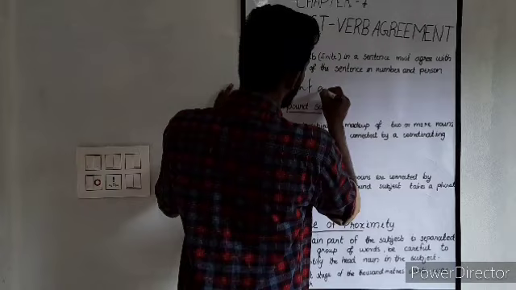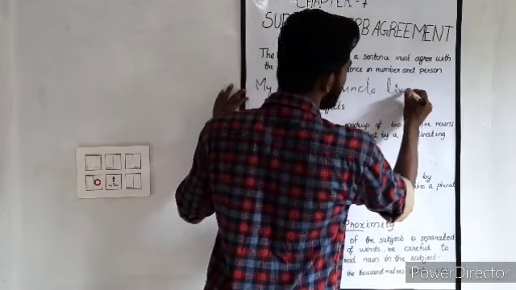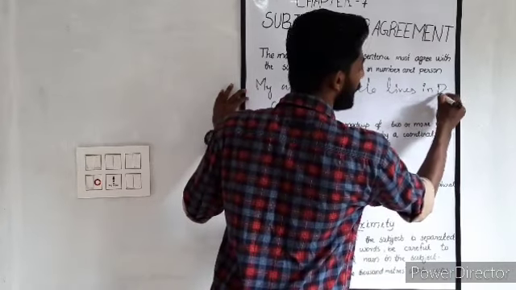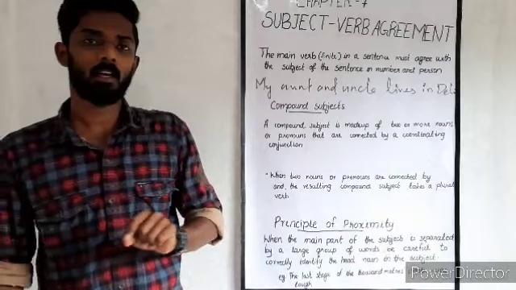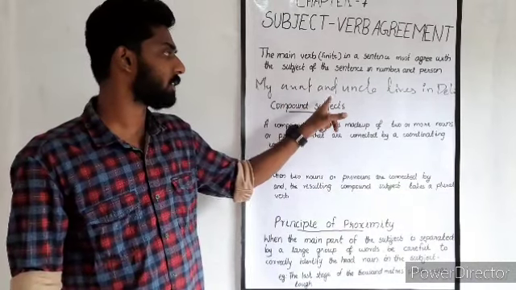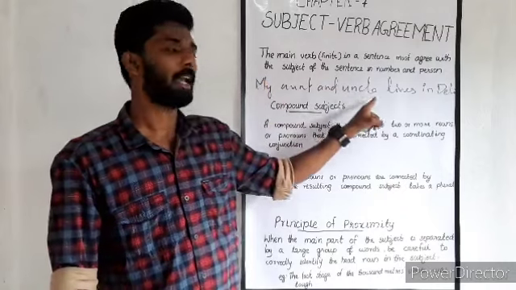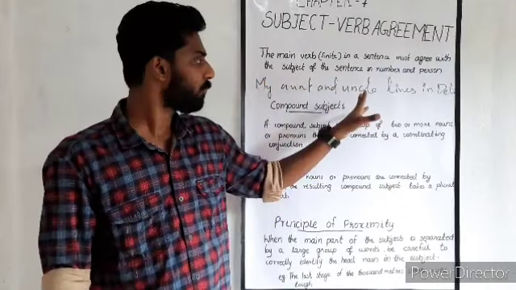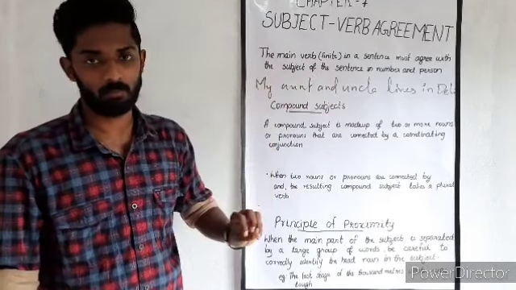My aunt and uncle live in Delhi. Here we are using a conjunction in order to connect two people, that is my aunt and my uncle. So these are plural, we can say.